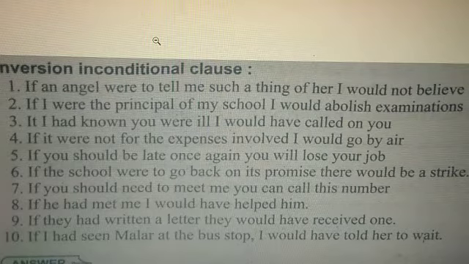Seventh one, if you should need to meet me, you can call this number. So should you need to meet me, you can call this number. Moving on to eighth one, if he had met me, I would have helped him. So eighth one answer, had he met me, I would have helped him. Ninth one, if they had written a letter, they would have received one. So answer will be, had they written a letter, they would have received one.